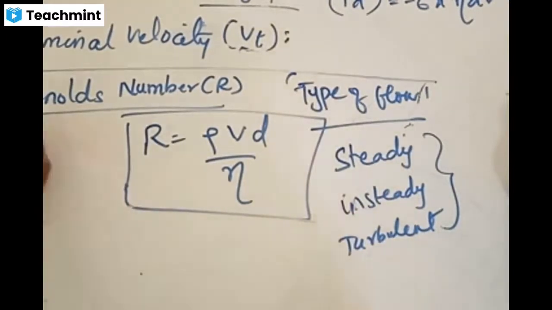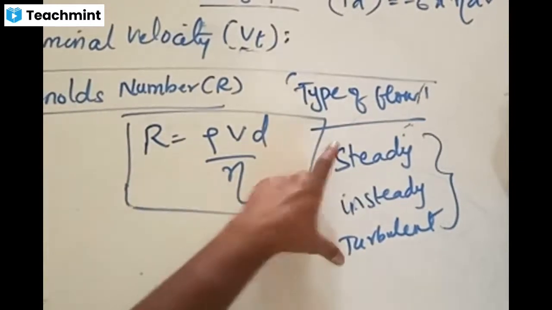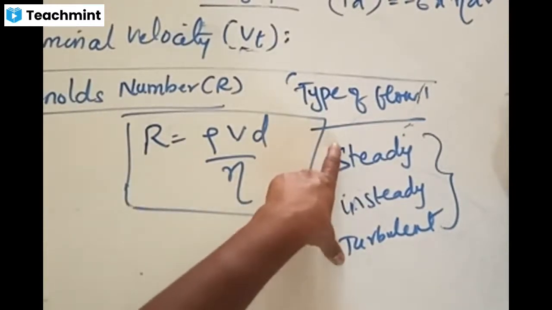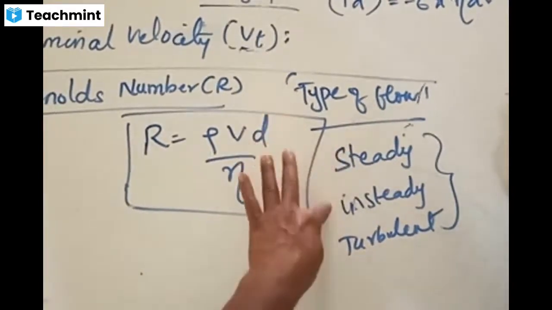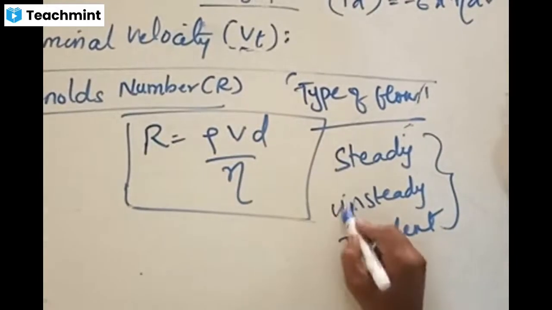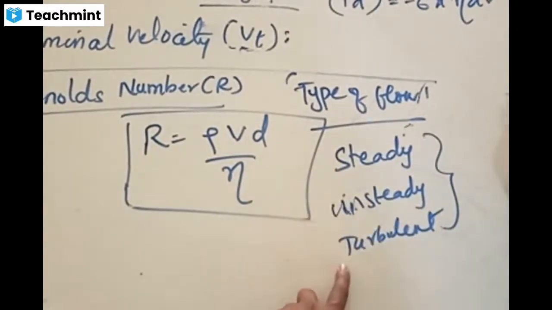Now, Reynolds number gives a formula to identify the type of flow of a fluid, when fluid is flowing in any container. How to say whether that flow is a steady flow, unsteady flow, or turbulent flow?